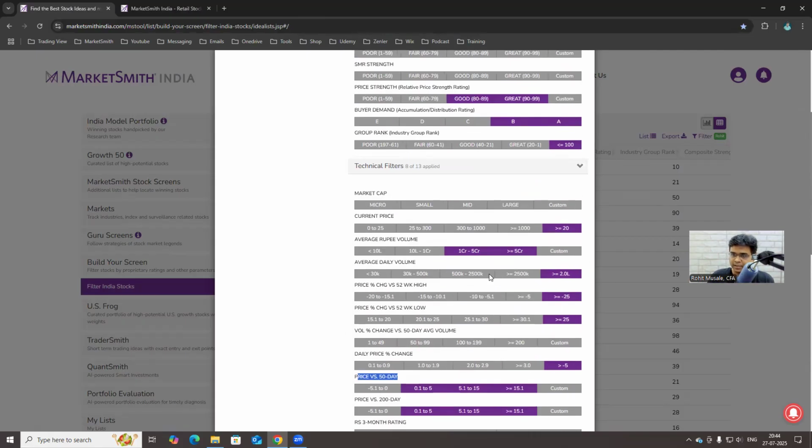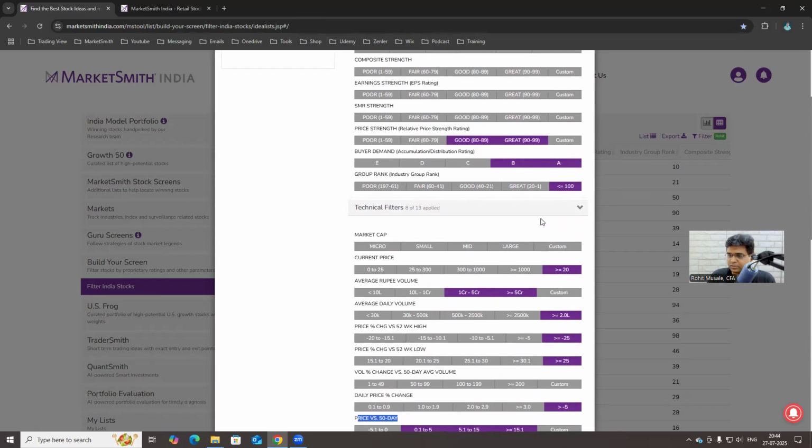Chances are very good that it will not meet the liquidity criteria, or chances are good that the stock, since it is micro cap, will have low market capitalization and will not be an outperforming stock. An outperforming stock is a stock where money is coming into the stock. If money is coming into the stock, it is less likely to remain a small cap stock or a micro cap stock. It is likely to move up the ladder, right?